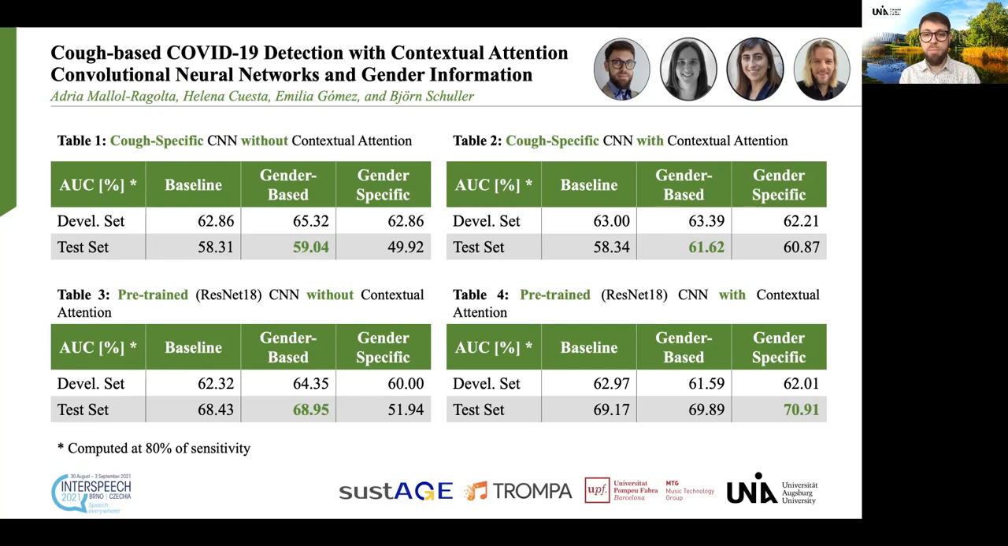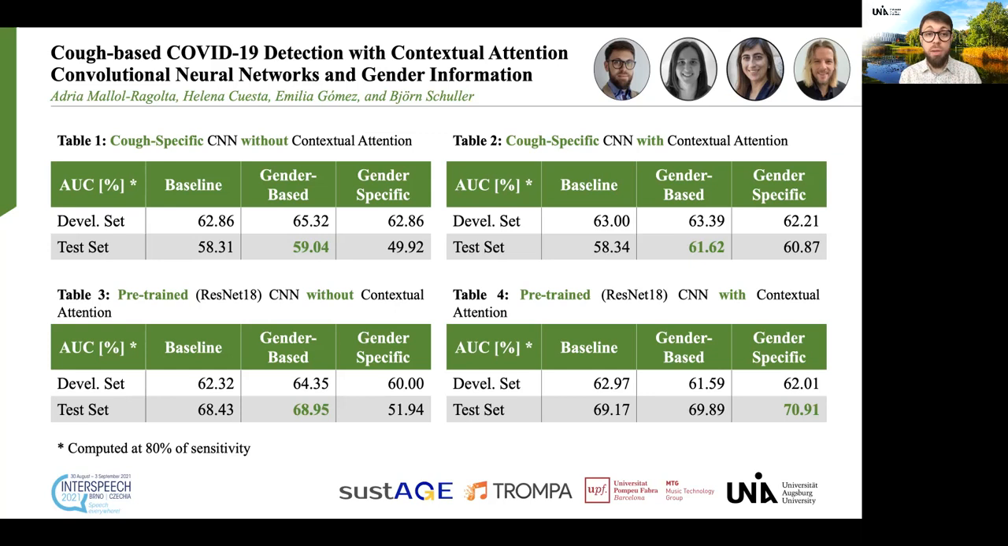In terms of performance, in terms of the area under the curve computed at 80% of sensitivity, we can observe that the best performance was obtained with a gender-specific model, specifically the one that used the ResNet-18 network for feature extraction with contextual attention. This model obtained a performance of slightly above 70% of AUC.